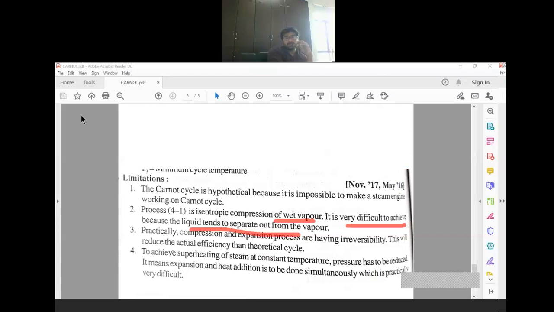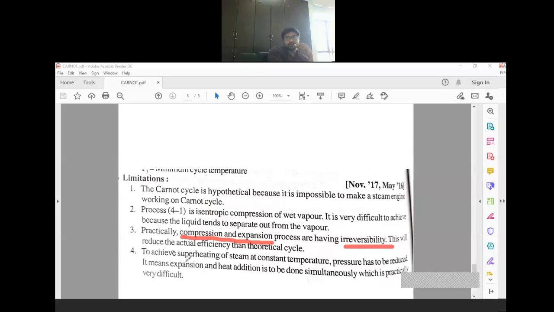That is also a limitation of the Carnot cycle. Then I told you that compression and expansion are assumed isentropic, but in real life that is not possible because of irreversibility. So these all were limitations.